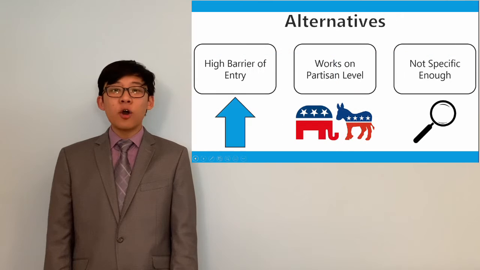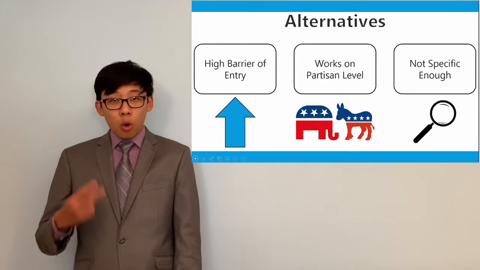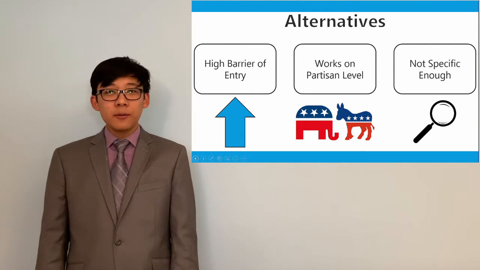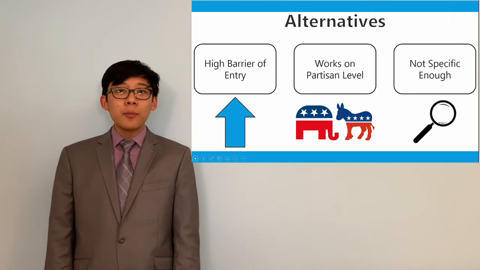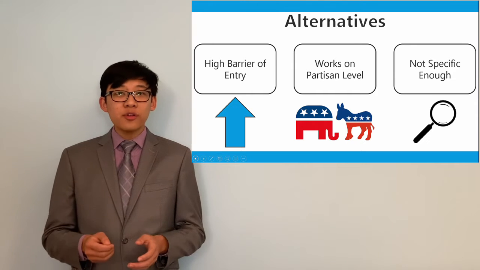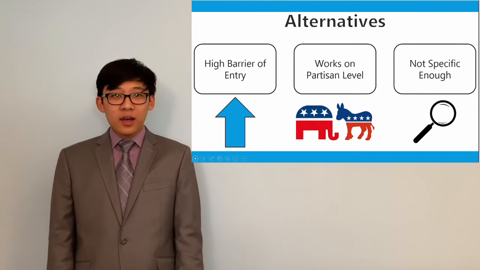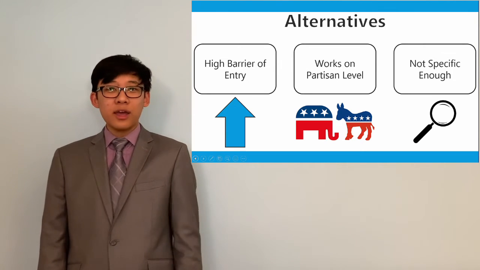Other alternatives fall into 3 main faults: a high barrier of entry, only working on a partisan level, and not being specific enough. First is a high barrier of entry. PoliMatch solves this by reducing the process into a quiz. This does not sacrifice quality. While it is not a replacement for reading the news, it is able to capture your views on the most pertinent issues in a concise way.